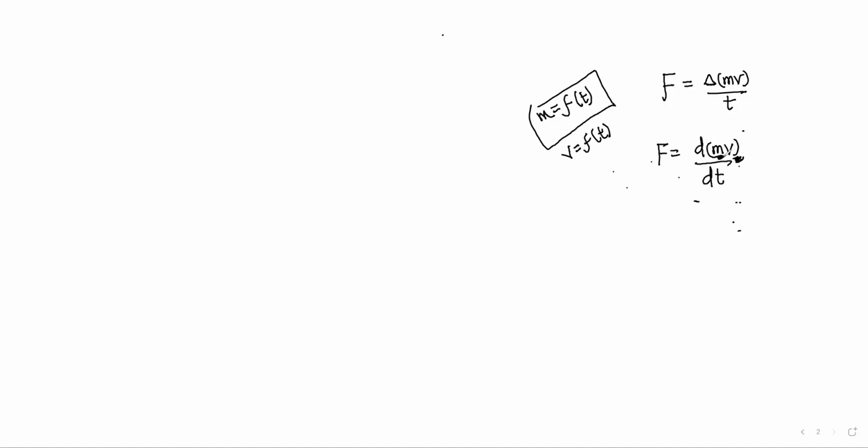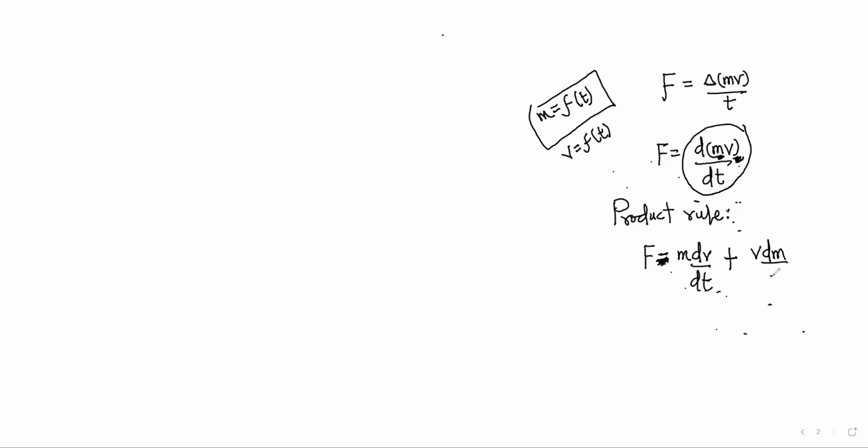That's the meaning. If we differentiate this, we use the product rule to differentiate it. So we now have F equals old m differentiate v with respect to time, plus old v differentiate m with respect to time.